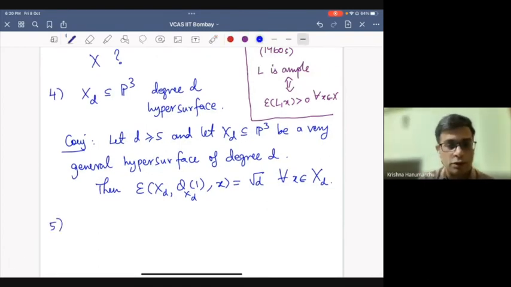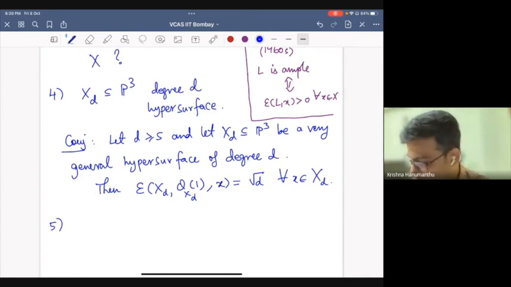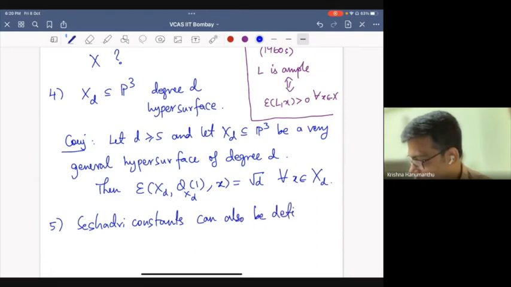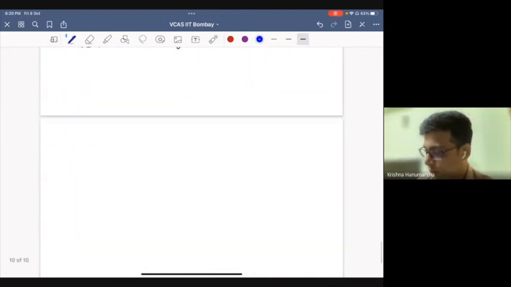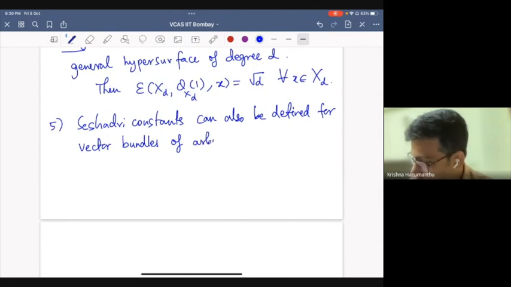One more question I want to write, because this is an important area now people are working on. Seshadri constants can also be defined for vector bundles. So these are not just rank 1 vector bundles, which is what we have been discussing. So you can define vector bundle Seshadri constants for vector bundles.